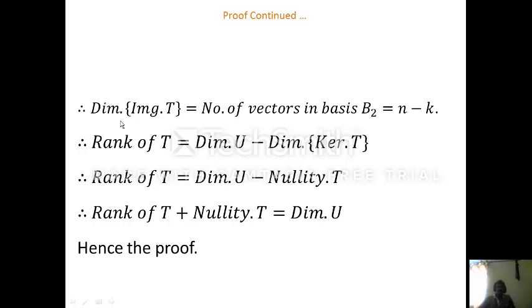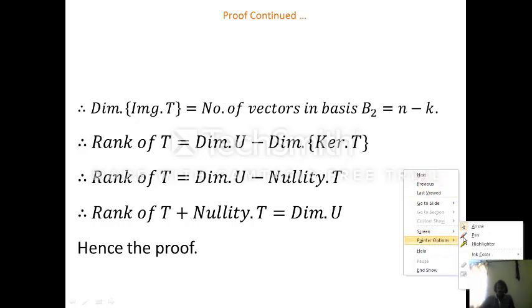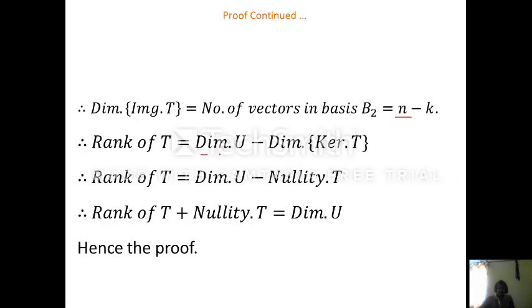So therefore the dimension of the image of T is equal to the number of vectors in the basis B2. B2 is a basis of the image of T, and it contains n minus k vectors. So the dimension of the image of T, or range of T, is nothing but the rank of T. What is n here? This n is the dimension of U. What is k? k is the dimension of the kernel of T. So rank of T is equal to dimension of U minus the dimension of the kernel of T, which is nothing but the nullity of T.